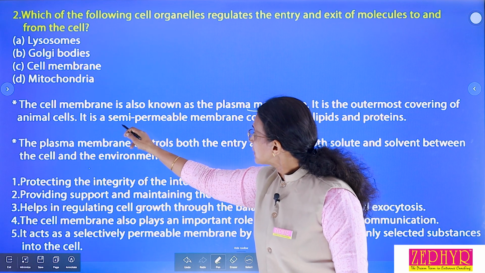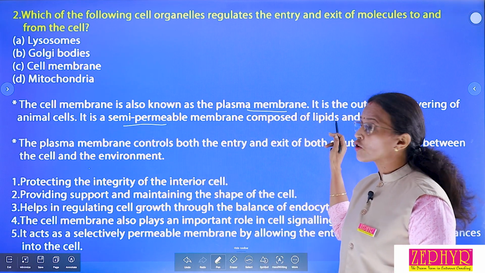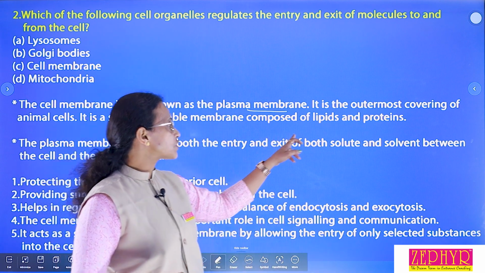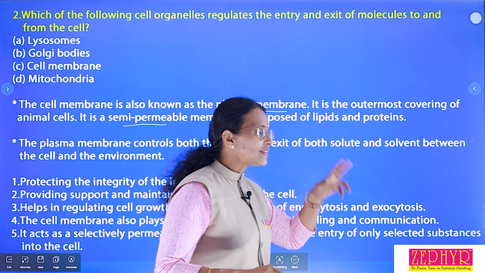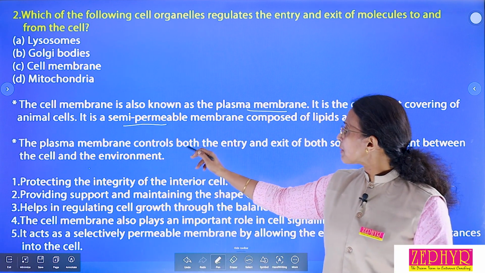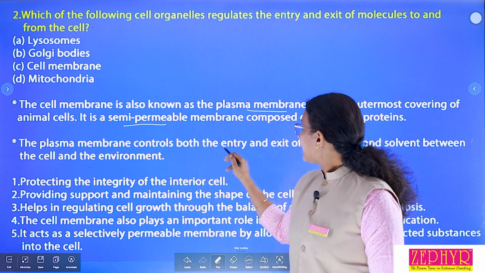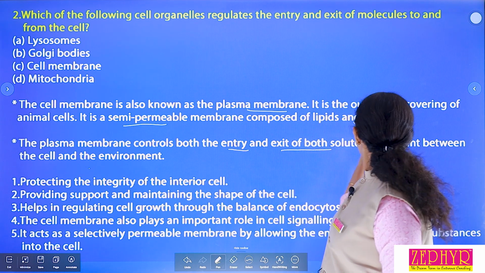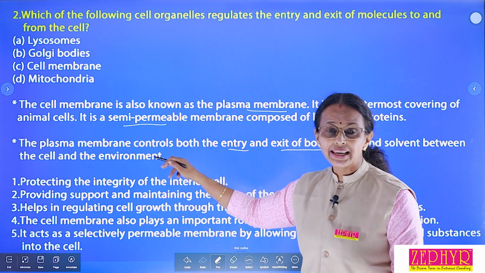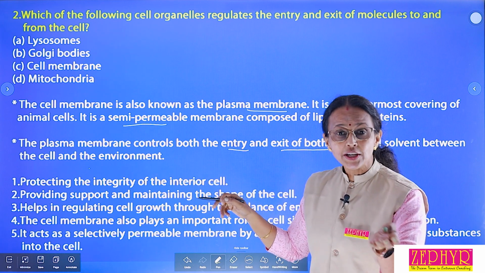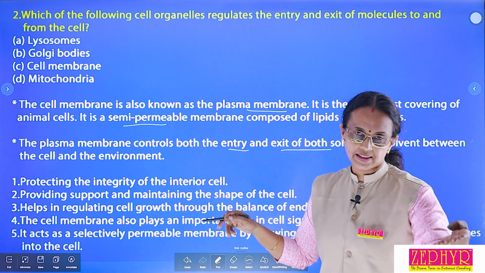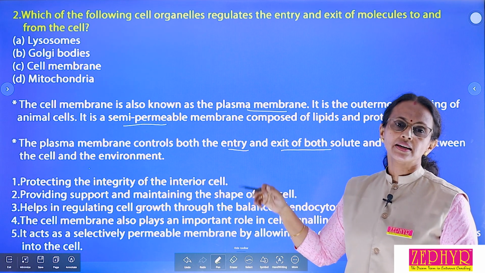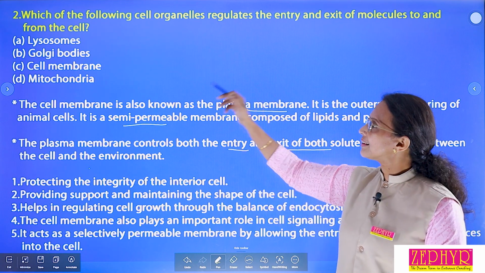The cell membrane is a semi-permeable membrane composed of lipids and proteins. What is the function of that? The plasma membrane controls the entry and exit of both solute and solvent between the cell and the environment. Entry and exit, that means into the cell and out of the cell, of both solvent and solute substances. So what is the correct answer?